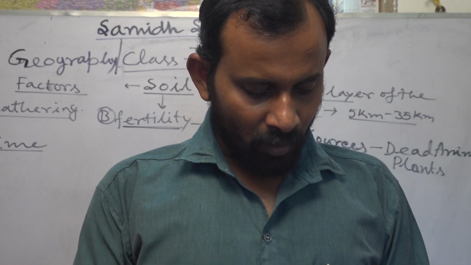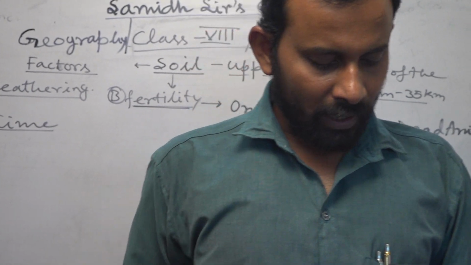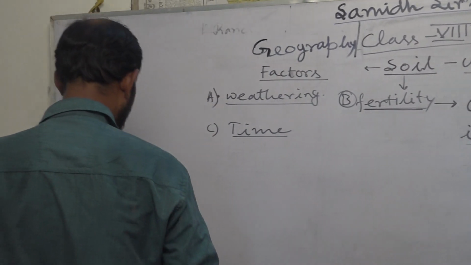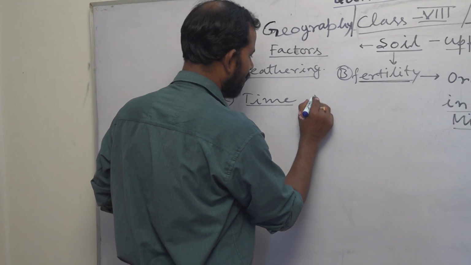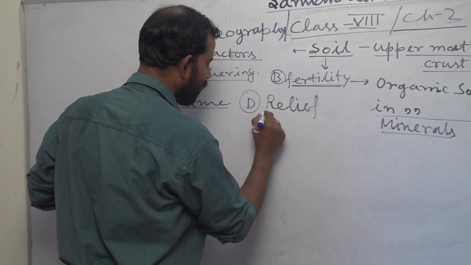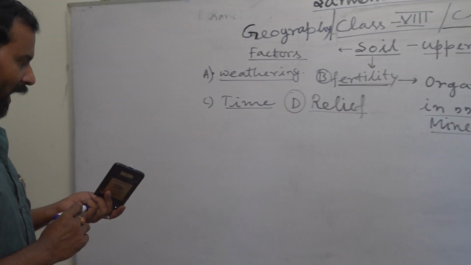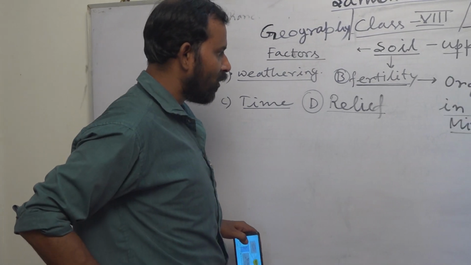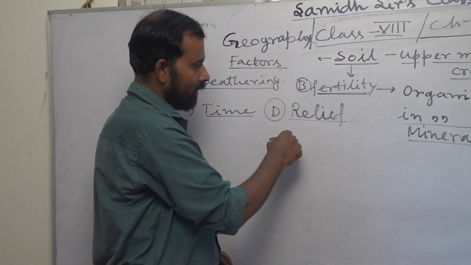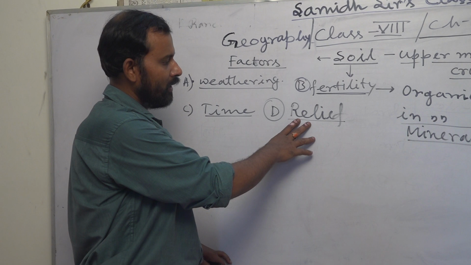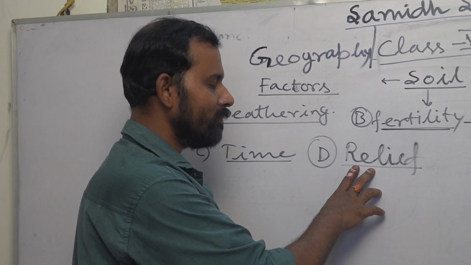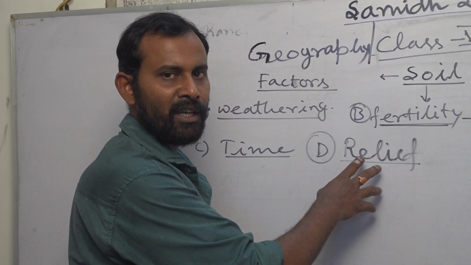Next one, relief. We have to keep in mind altitude and slope determine the accumulation of soil. So relief, that's the point number D, is very much important. Relief means the nature of land. That nature of land tells us about the possibility of materials gathering in a place. So if the relief is a high mountain, then there is the possibility of not having the scope of accumulation of the material in huge quantity.